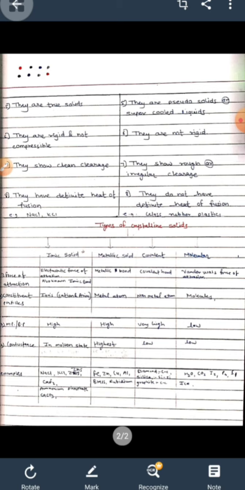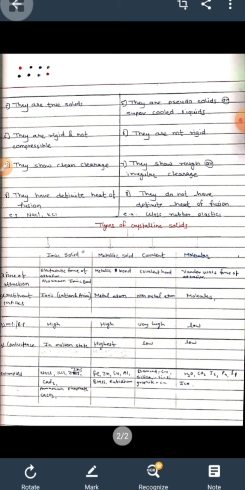Examples of crystalline solids are NaCl and KCl, which dissociate completely into Na+ and Cl- ions, or K+ and Cl- ions. Amorphous solids do not have a definite heat of fusion. Examples of amorphous solids are glass, rubber, plastic, metallic glass, and tar.